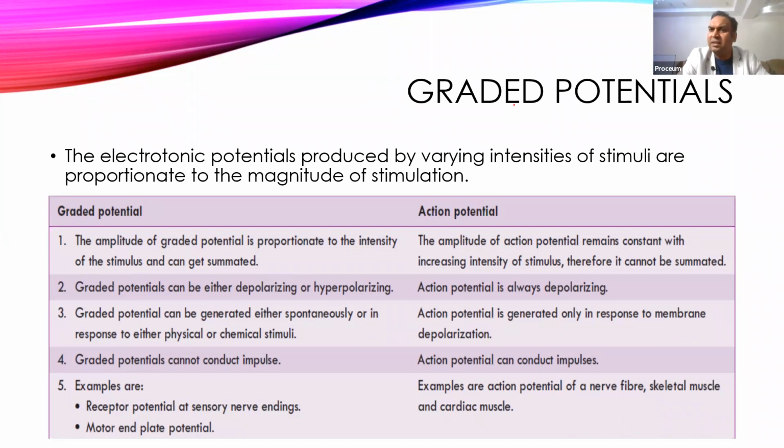But in action potential, as it has a maximum response, there is no chance to increase more than that. So अगर कहीं भी action potential generate होता है तो it will be with maximum response, so it will never get summated. So you cannot summate कि 2-3 action potential simultaneously हो गया तो बहुत बड़ा action potential generate होगा, so it will never get summated.